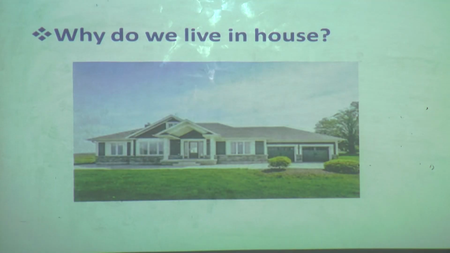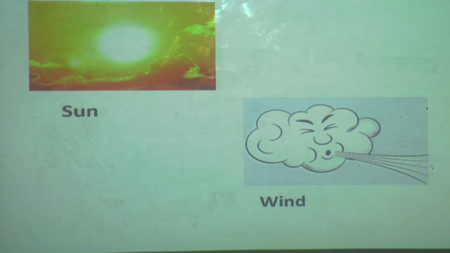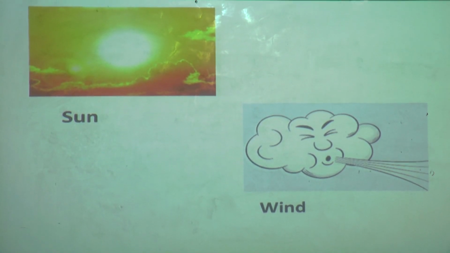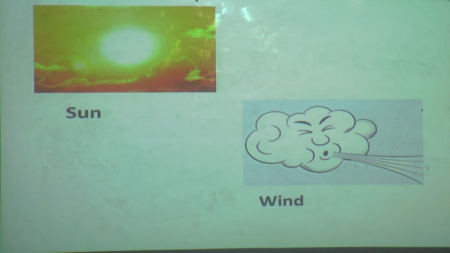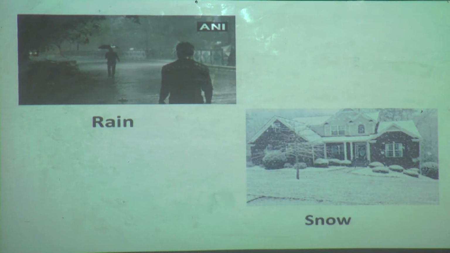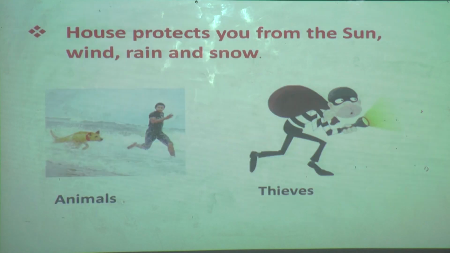Yes, as you said, when I asked you where do you live, you said you live in a house. Okay, but why do we live in a house, students? Yes, tell me, why do we live in a house? Yes, because a house protects us from sun, wind, rain and snow. So I'll repeat again, a house protects you from the sun, wind, rain and snow.